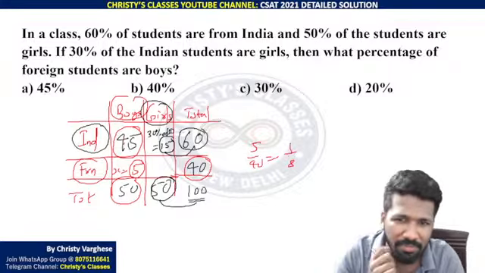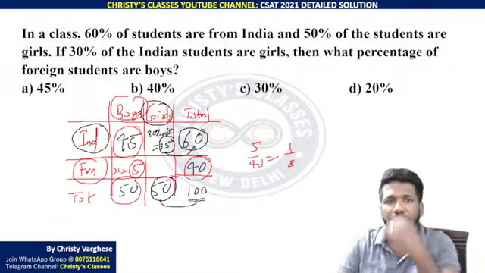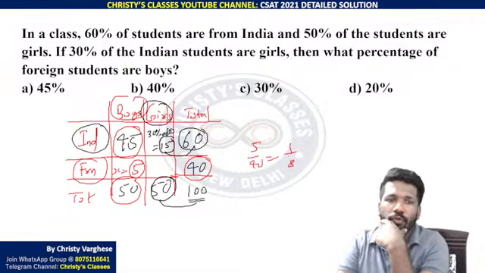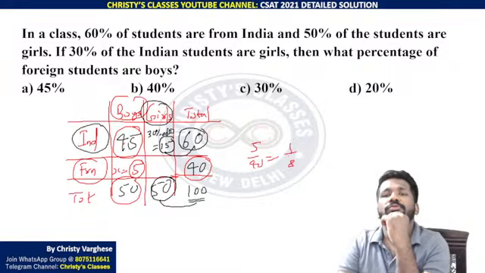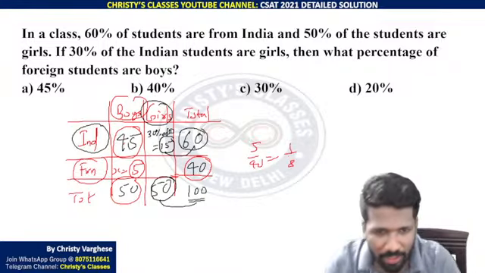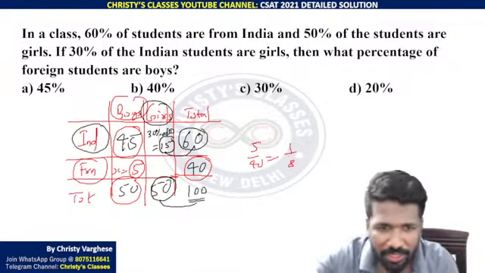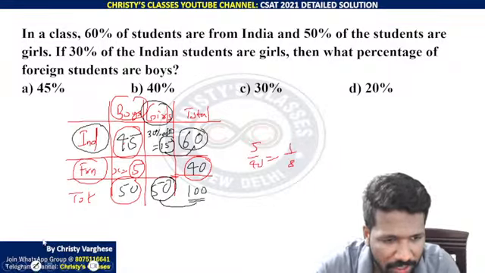One second, did I make a mistake? Just a minute. What percentage of the foreign students are boys? If 30% of the Indian students are girls. Okay, I made a mistake. I'll correct it. Yeah, here I have made a mistake. I'll just correct it. Just a minute.